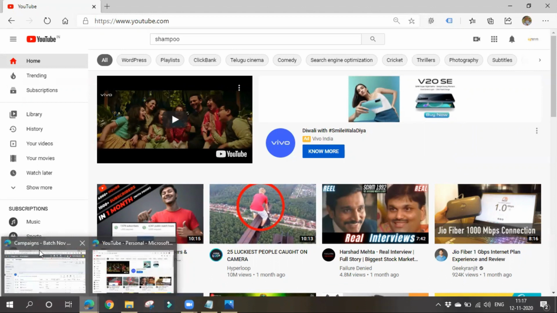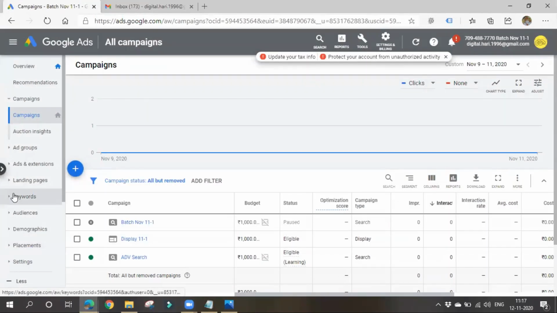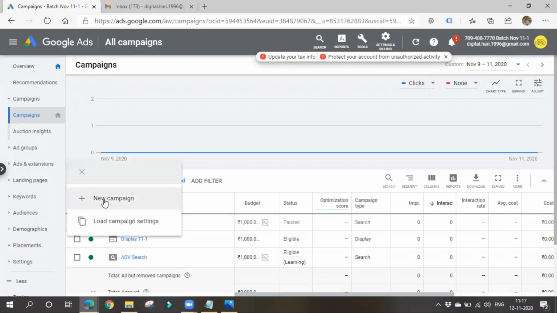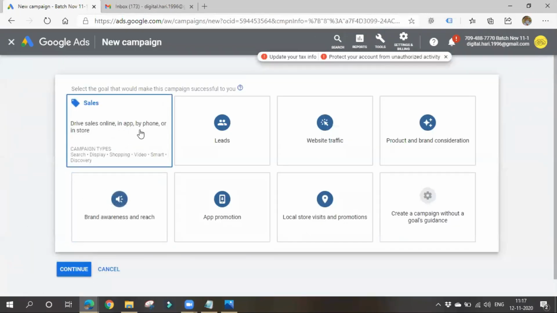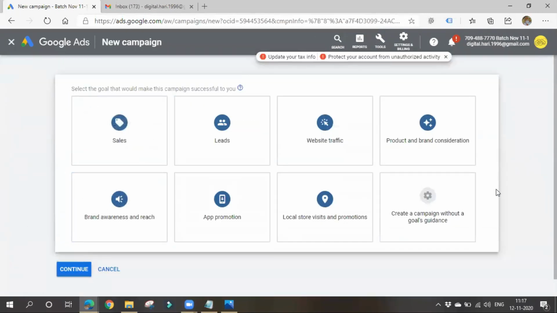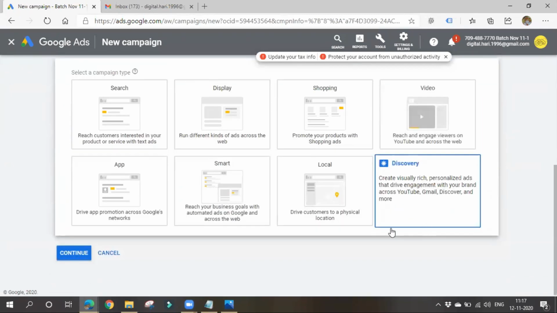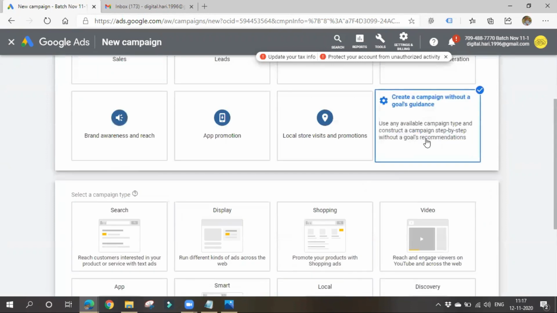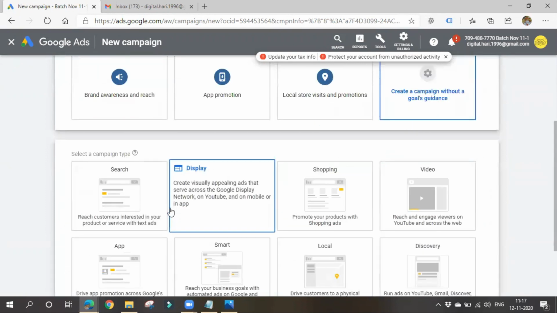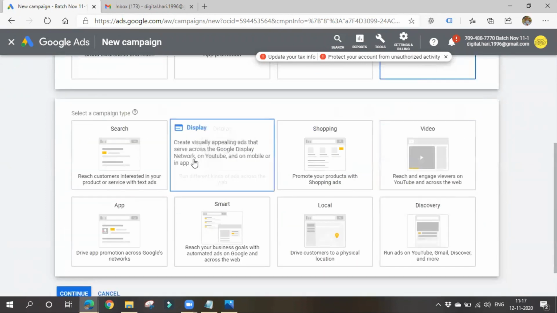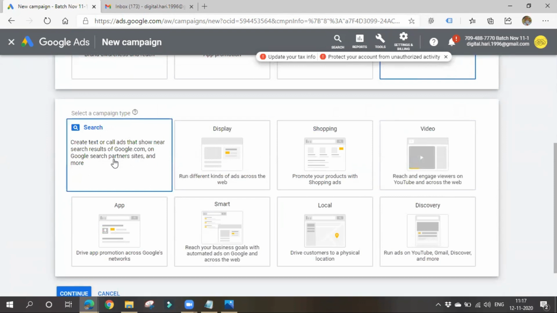So let's go to Google Ads. Now let's start creating a campaign. New campaign. Now again, I have a clear idea which campaign I should go for, so I'll just create a campaign without goal guidance. Now which thing should I choose, guys? Which campaign type should I choose?